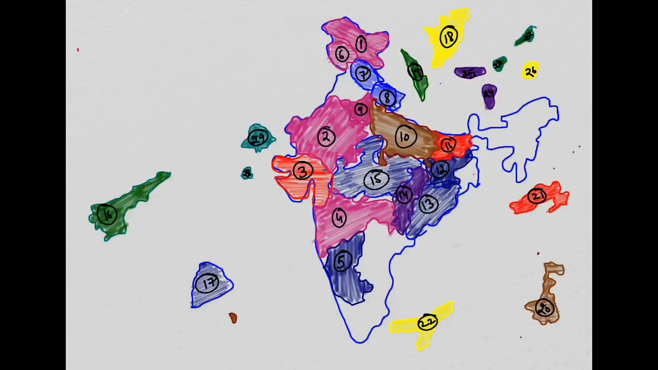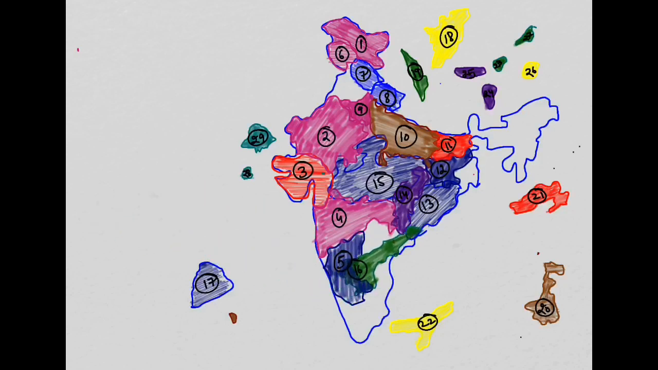So this is Madhya Pradesh, and its capital lies at Bhopal. Now we will see our 16th state. As you can see it over here, this is the 16th state, and by this we can recognize that this is the state of Andhra Pradesh. So this is Andhra Pradesh, and its capital is at Hyderabad.